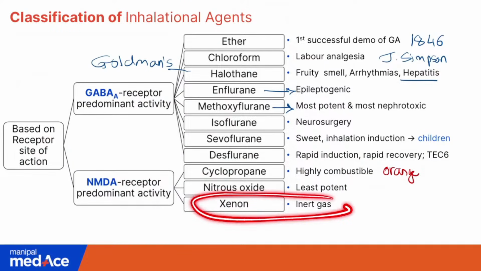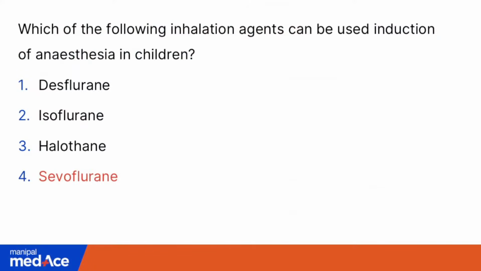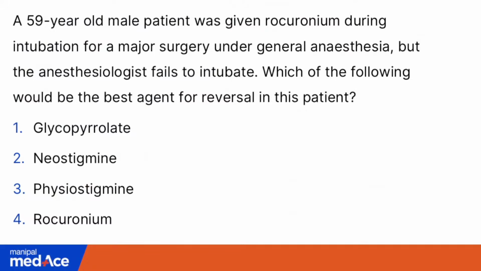Xenon, it's an inert gas, as you all know, and it's very expensive. That is the reason why we don't see it being used commonly in our OTs, and it has near ideal features of an ideal inhalational agent. So coming back to the question, as we saw, sevoflurane is the inhalational induction agent of choice in pediatric patients. Coming on to the second question for the day.